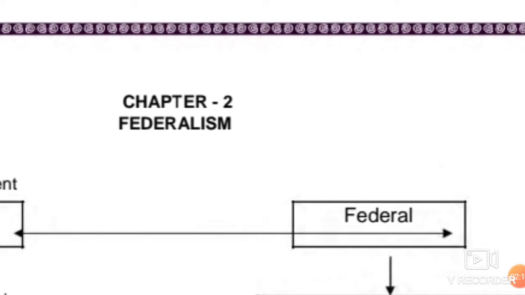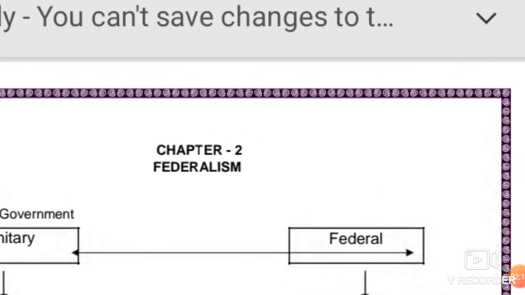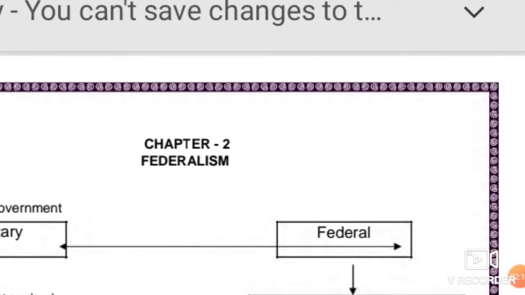When we go to federalism, in simple words, federalism refers to different sets of government to deal with different levels. For example, one government for the entire nation that would deal with the national matters, another set of government for the region-specific or provincial level governments.